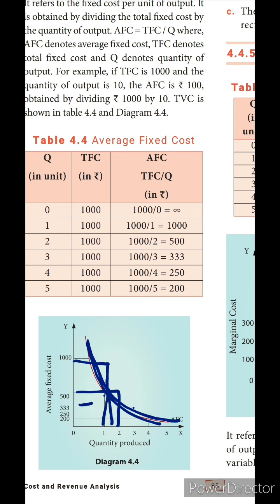Yes, that means the curve will also come like this. It will slope from upward to downward. Whenever we increase the output, the total fixed cost remains the same. When we give more and more output, the average fixed cost declines. It won't touch the X and Y axis.